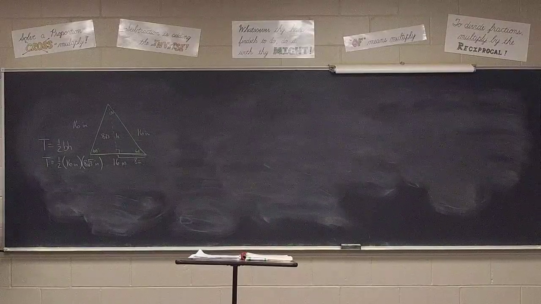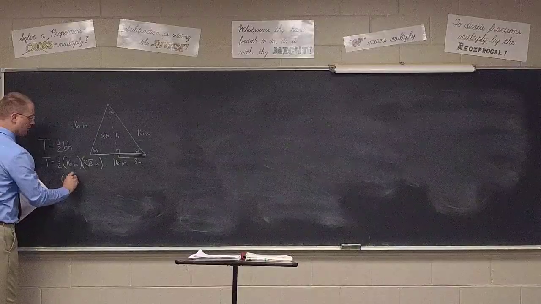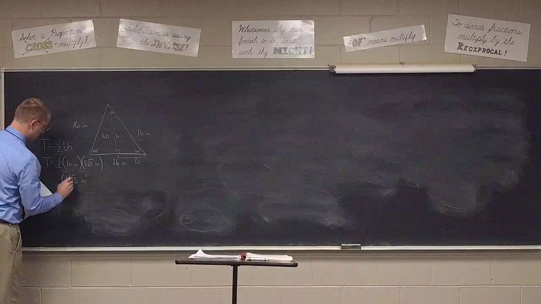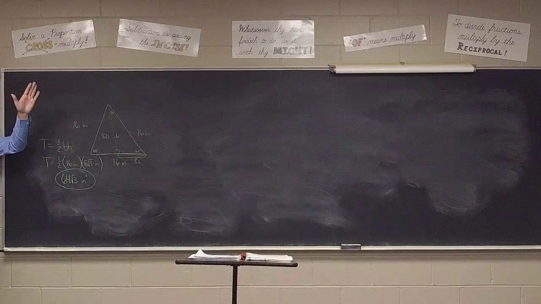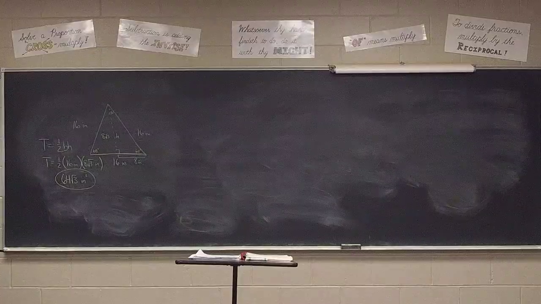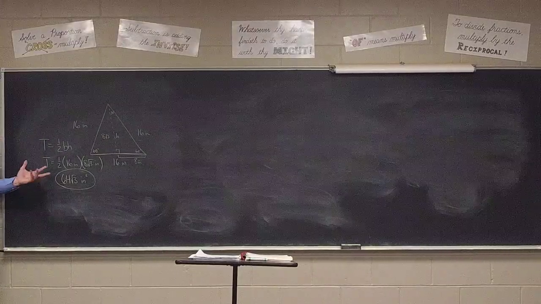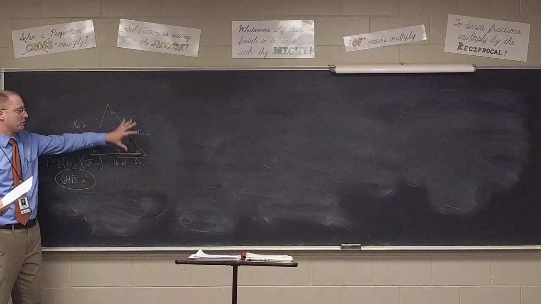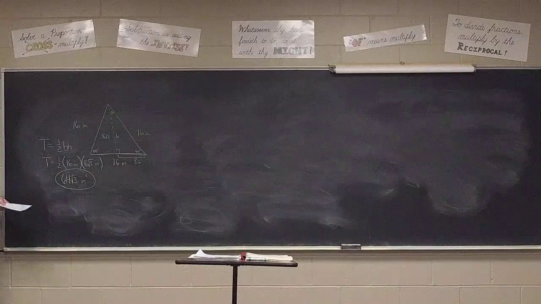Plugging it into the formula, what do we get for our answer, Audrey? 64 times the square root of 3 inches squared. How many have that answer for number 1? Good, both of you. And questions from the 4 of you who didn't do it? Questions? All right, very easy. We've done problems involving perimeter before. We've done 30, 60, 90 before. Now all we're doing is plugging in the numbers into the formula.